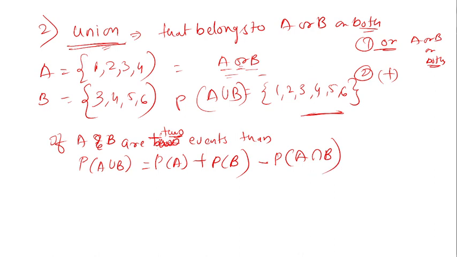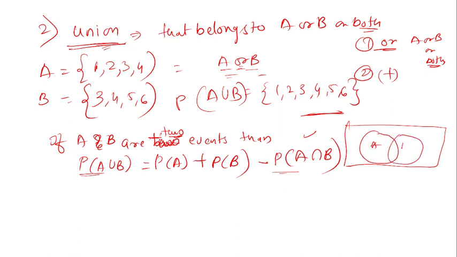Why do I write the union formula like this, and why do I subtract the intersection? As I said, for the union, whatever common elements we have, we need to subtract them.